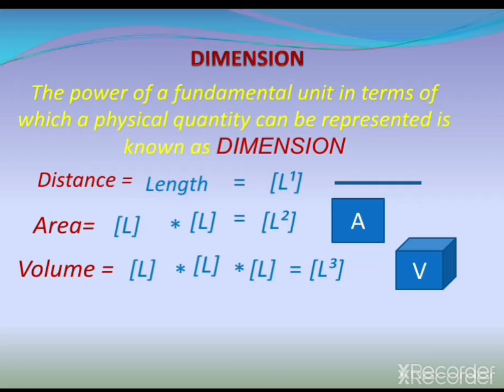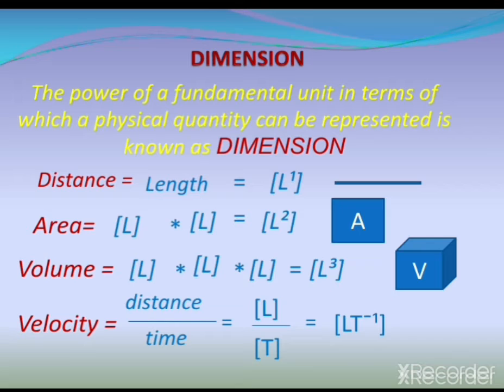That means you can find out the volume of a body if it is 3 dimensional. Okay, that means if you place the body in space, then it will spread over 3 directions. So this is the dimension of volume.